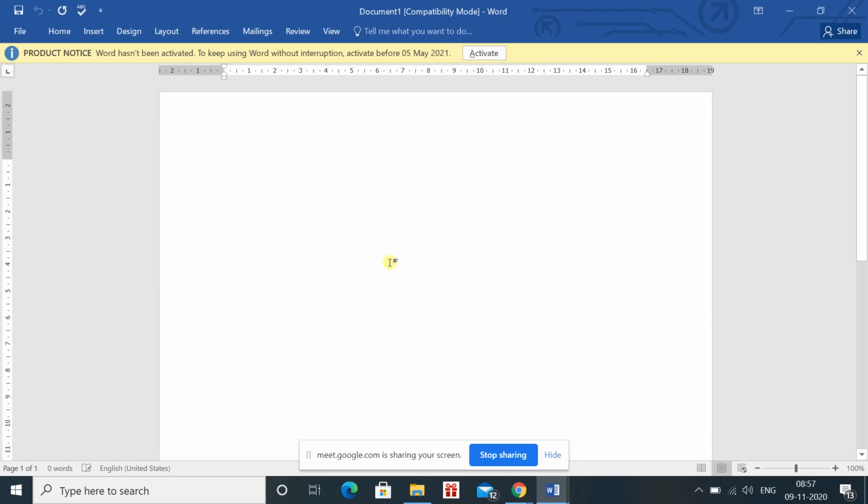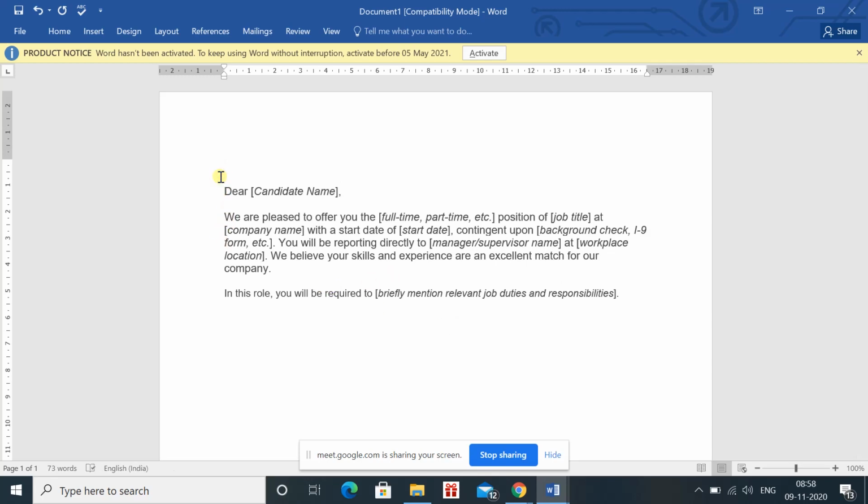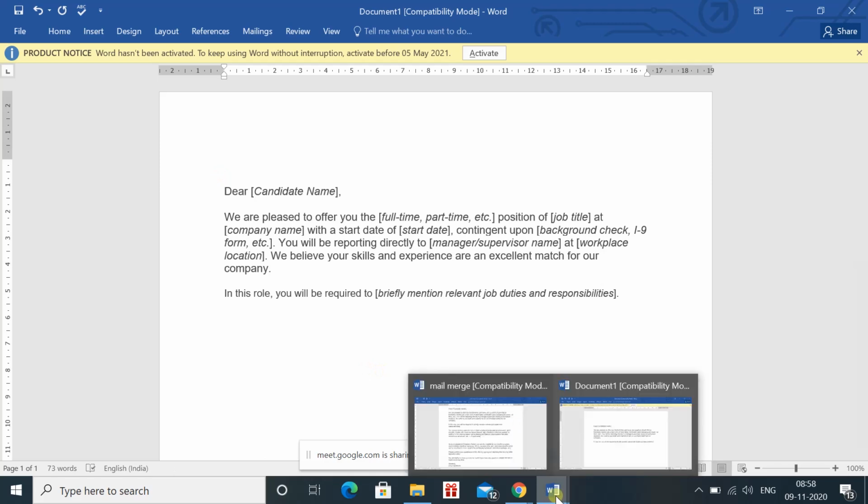So, for the mail merge, first of all, you have to open the blank Word document. You have to write the body of the letter.